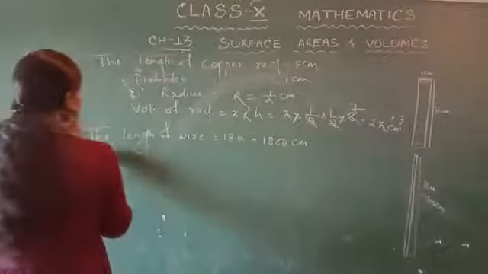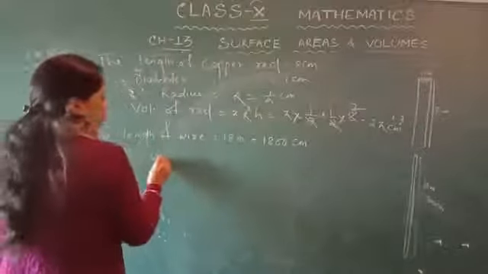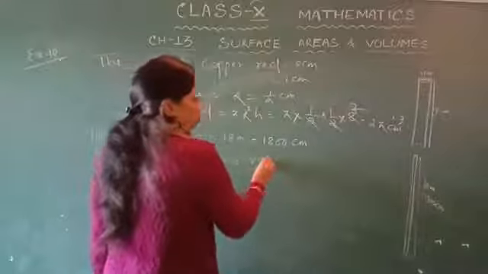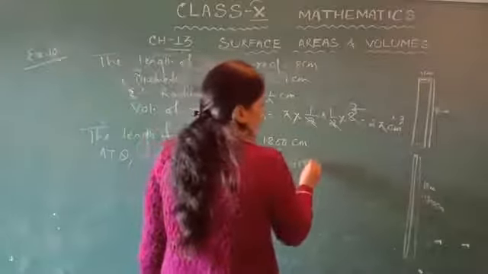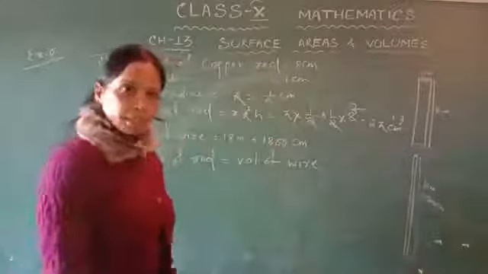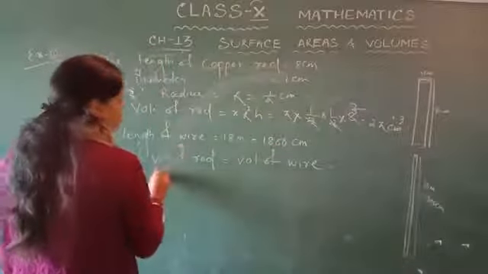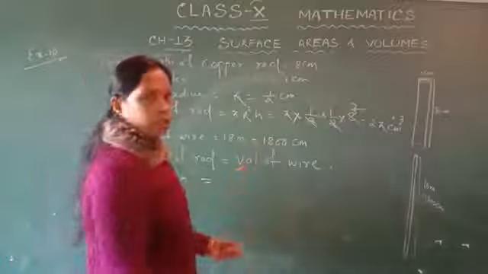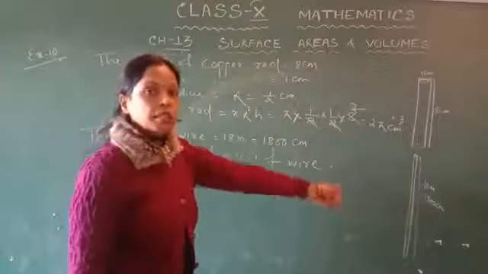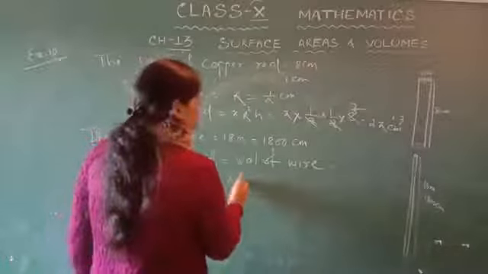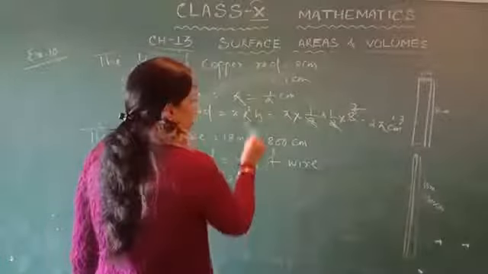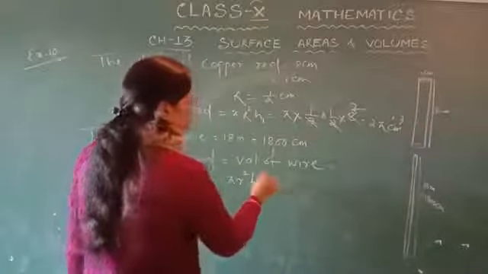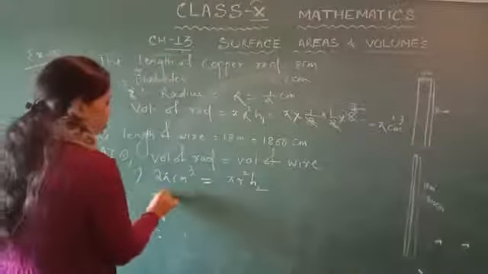According to our question, the volume of the rod is equal to the volume of the wire. So the volume of the rod, 2 pi centimeter cube, is equal to the volume of the wire. This is also in the shape of a cylinder, so this is also pi r square h. Here it is h1, then here we write h2.